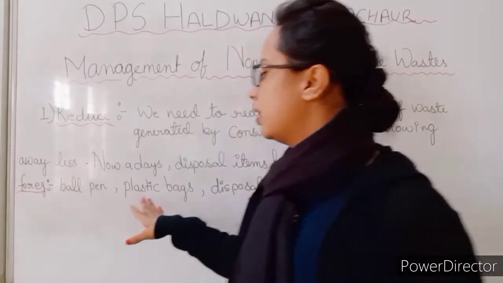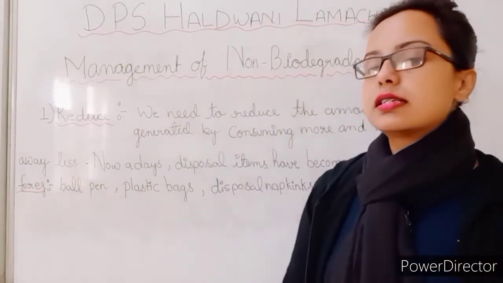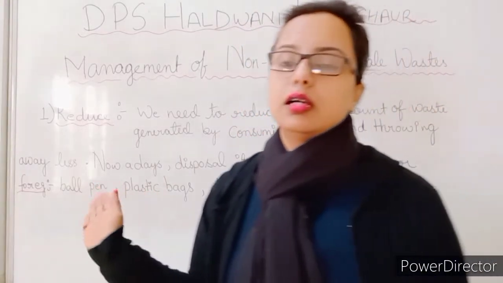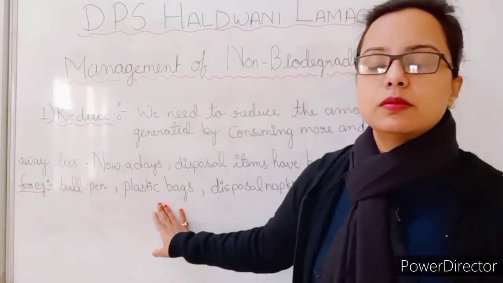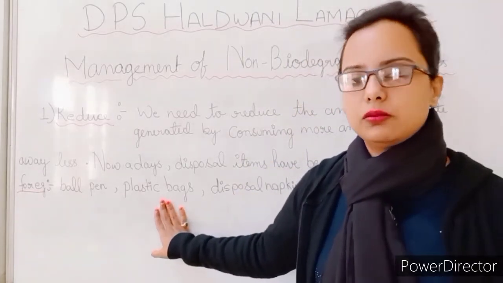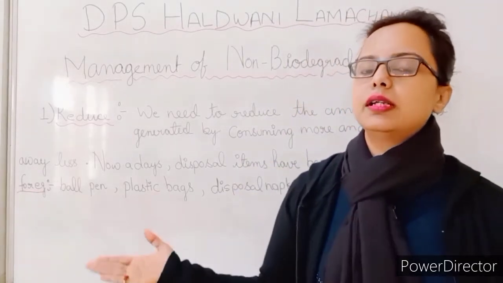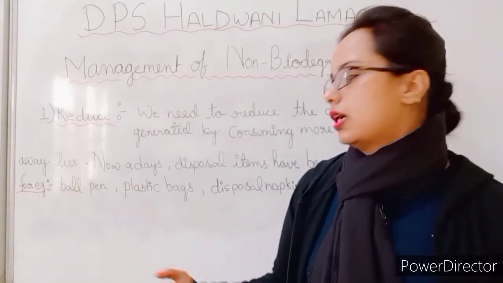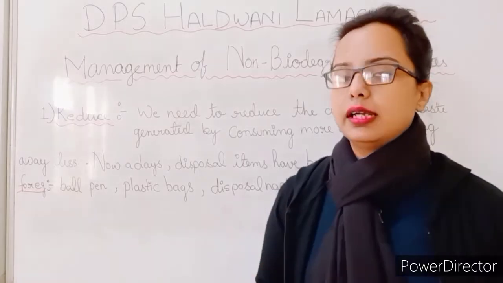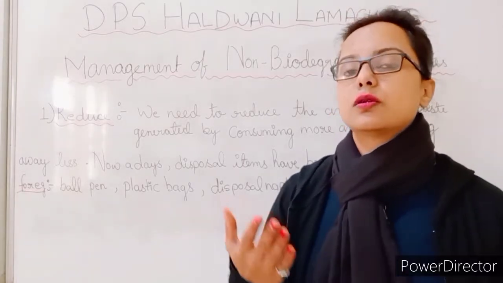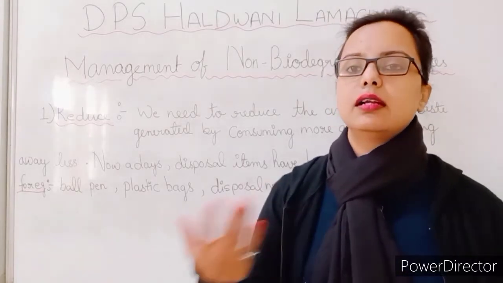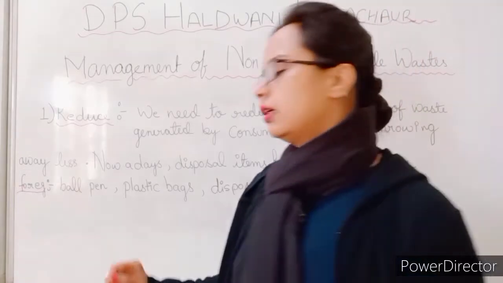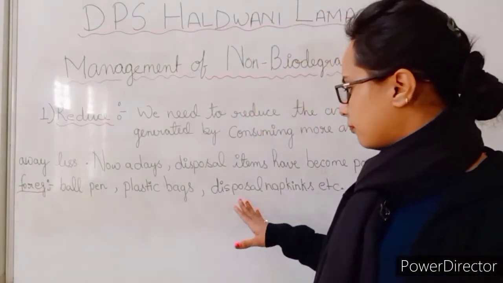Okay, by changing the ink. Plastic bags, instead of the plastic bags, which come in once-use. Plastic bags we can use only one time, and what we do, we throw it. So instead of this, we can use cloth bags. Okay, and then we can use them again and again, and we can also use paper bags, so that if we throw them, they can be disposed.